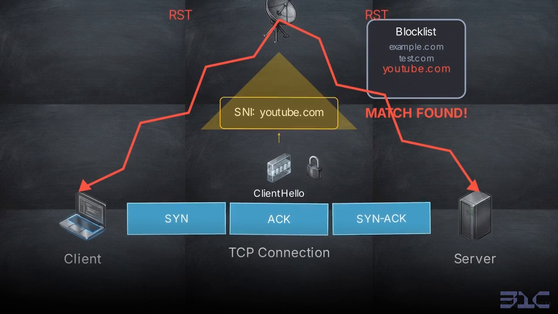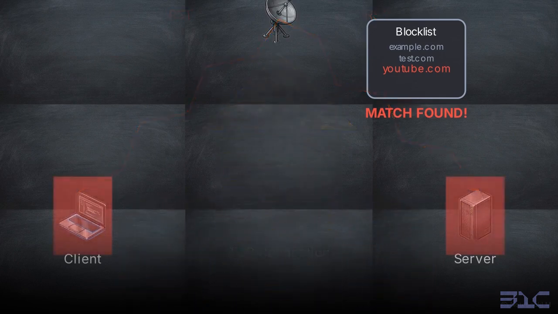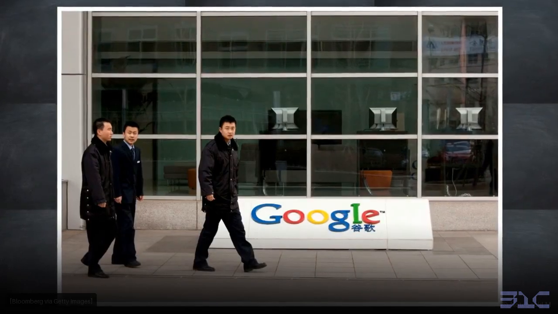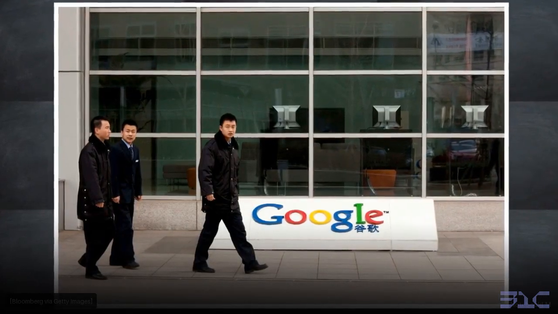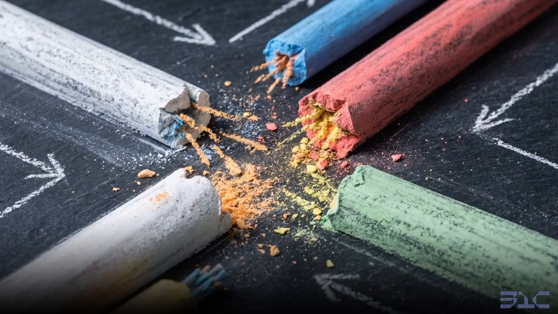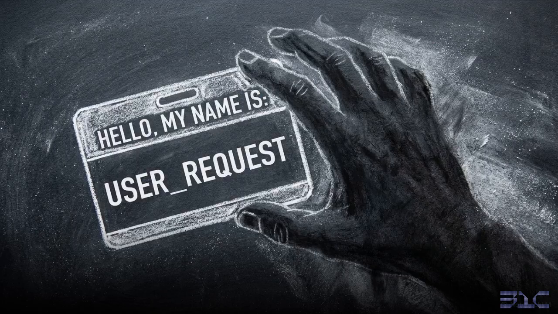If the hostname matches a banned site, the DPI engine executes a TCP reset attack. It fires a forged packet containing an RST flag to both the client and the server, tricking both machines into violently terminating the connection. This specific interception tactic formed the backbone of the Great Firewall of China's censorship engine for over a decade. Systems would mirror all outgoing international traffic, match the unencrypted hostnames, and automatically sever connections to platforms like Google and Facebook.